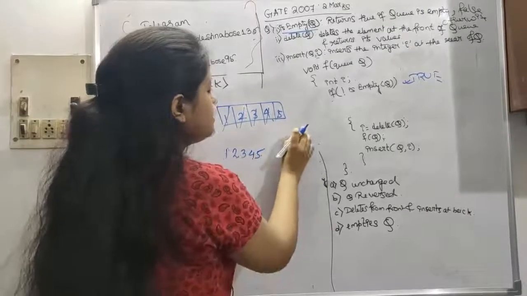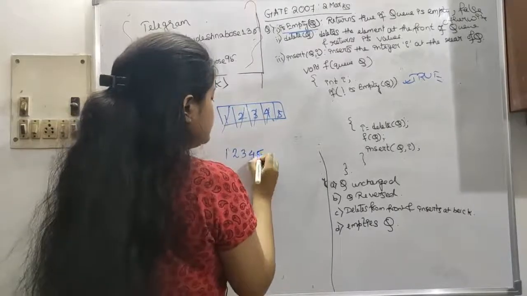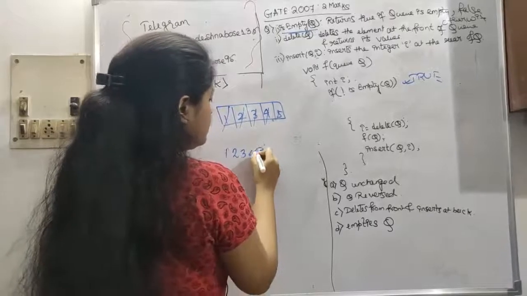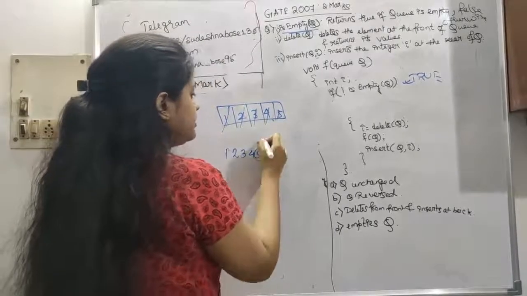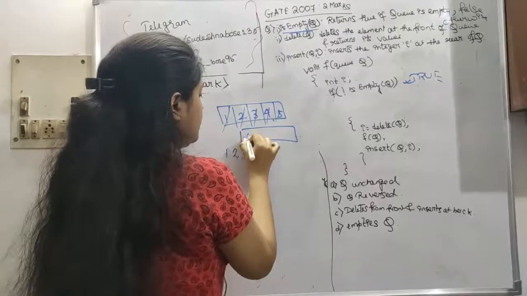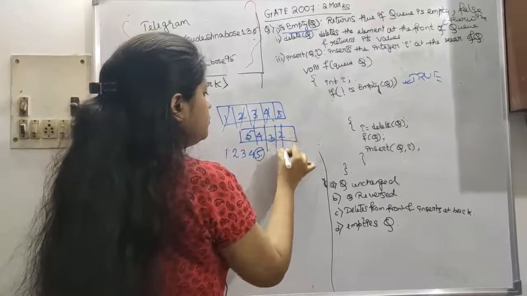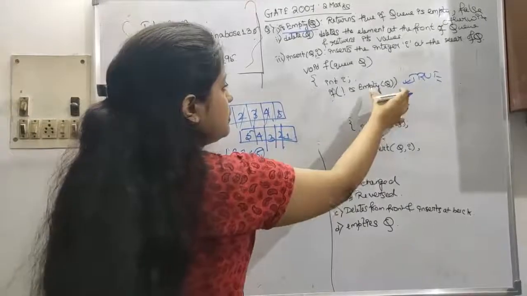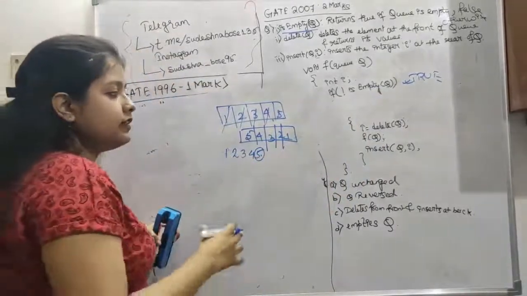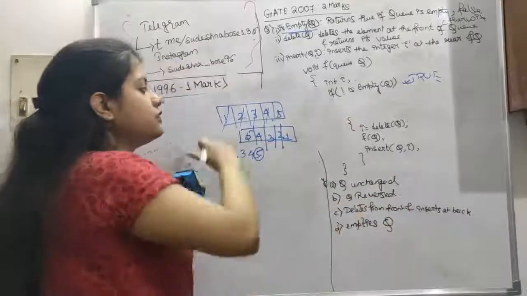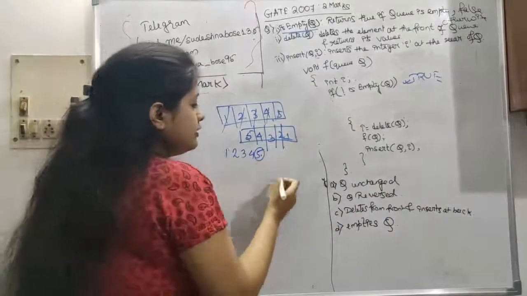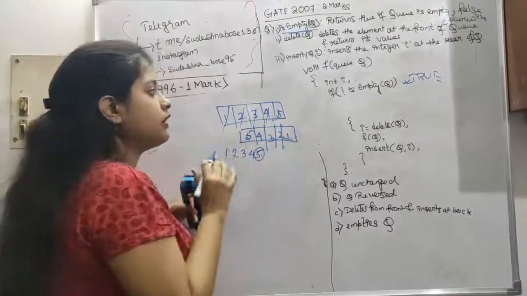Now we have to insert back into the queue. The last deleted integer will be inserted first, so like 5, 4, 3, 2, then 1. We delete all the elements first and then insert them again back into the queue, so this is actually reversing our queue.